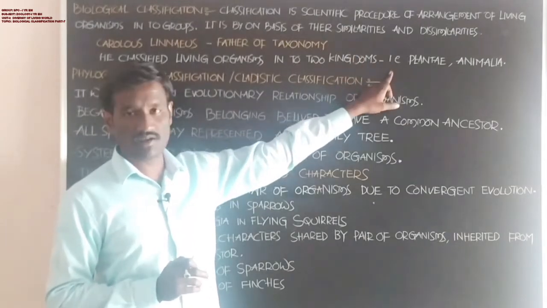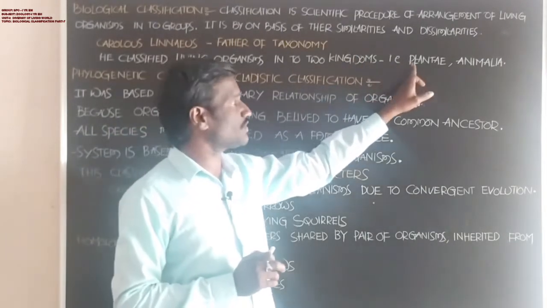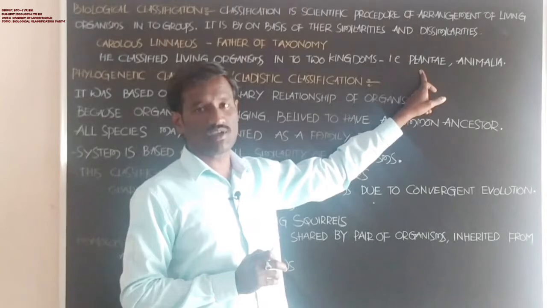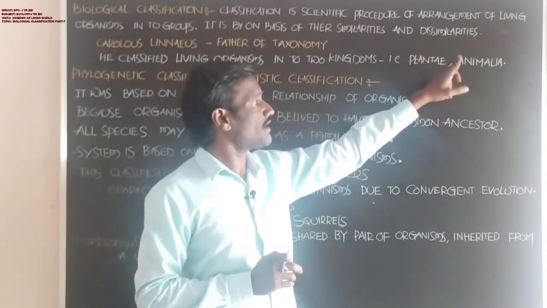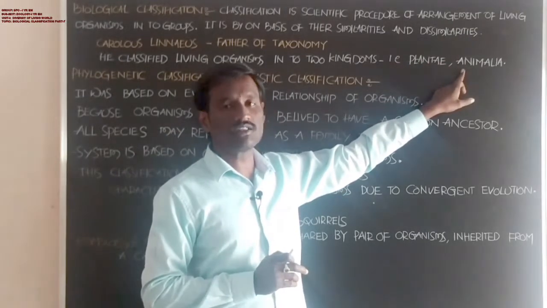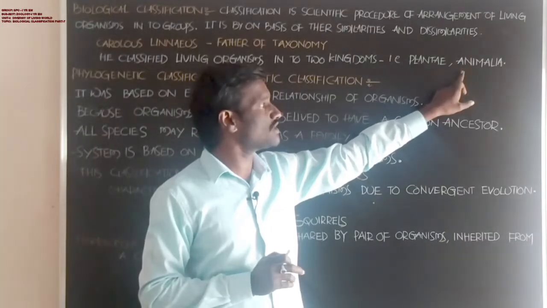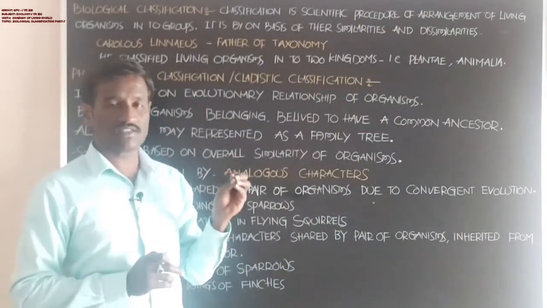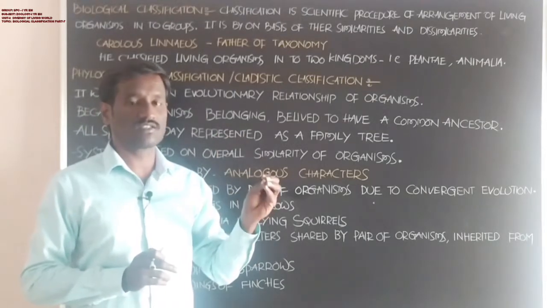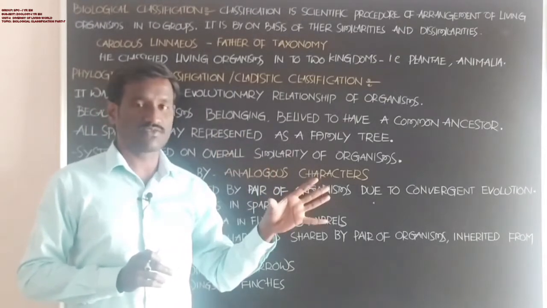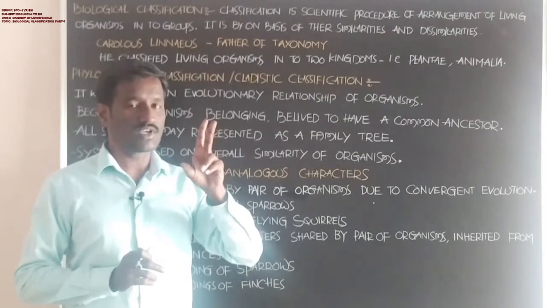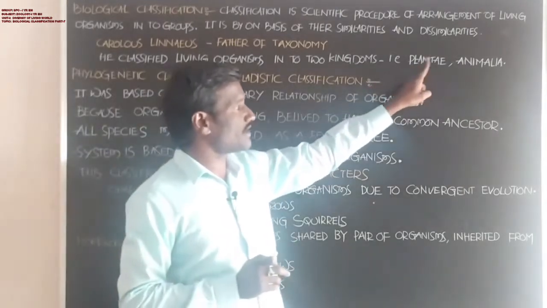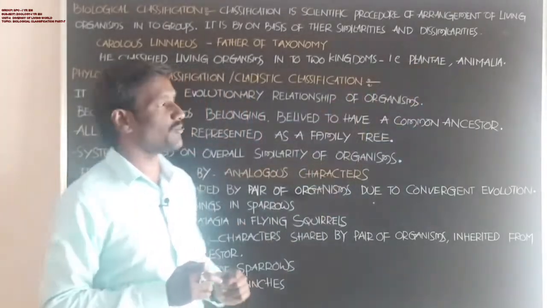One is Plantae, which includes all the plants, and the other is Animalia, which includes all the living animals.